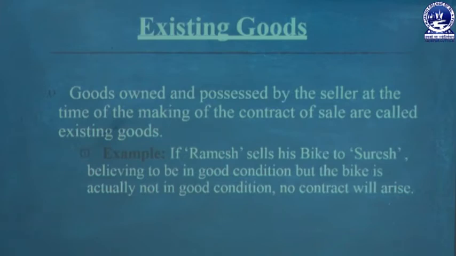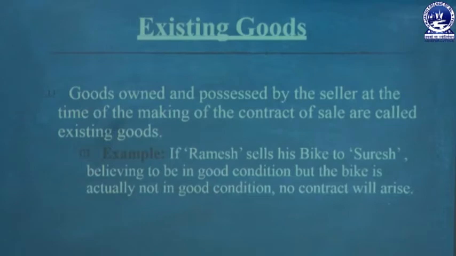That means when the seller possesses a certain amount of goods and a contract is made for the sale of goods from the hands of the seller to the hands of the buyer, then the seller immediately transfers the goods to the buyer, and those goods are called existing goods. There is one example given here.